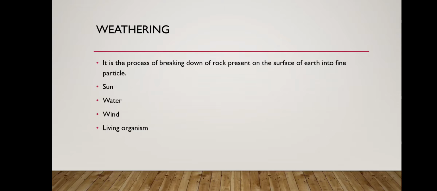Whenever the sun's rays fall on the rock, it gets heated, and whenever a substance gets heated, it expands. When the temperature drops all of a sudden, the outer part contracts, and the inner part still remains expanded. This uneven expansion and contraction causes cracks in the rock that get widened, and after many years it changes into soil.